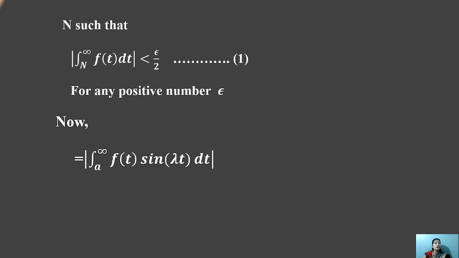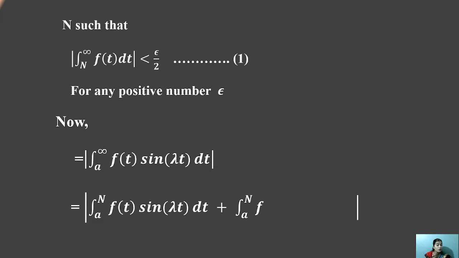Then, for capital N, we consider the modulus of the integral from a to infinity of f of t sin lambda t dt. We change this form: the modulus of the integral splits into the integral from a to N of f of t sin lambda t dt plus the integral from N to infinity of f of t sin lambda t dt. This is the piecewise form.